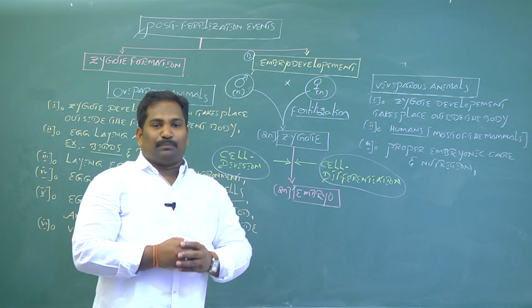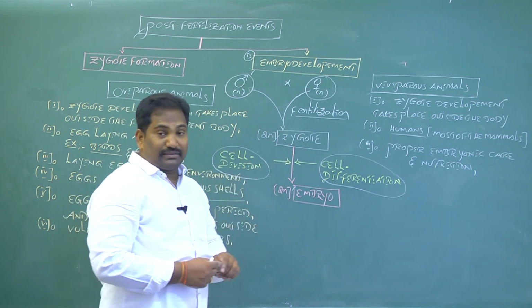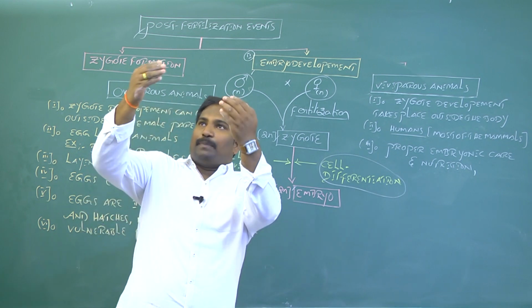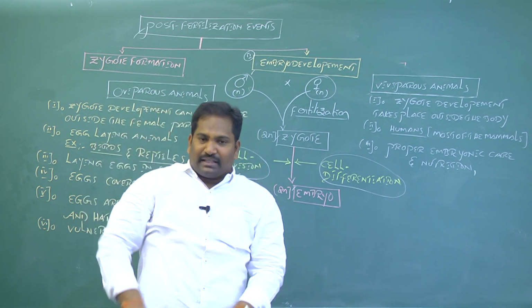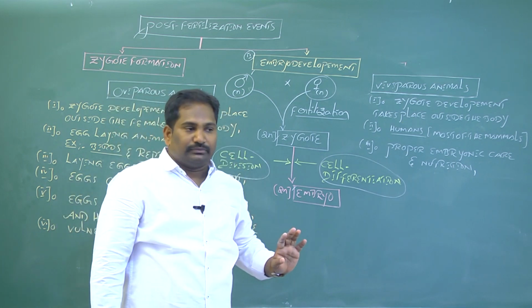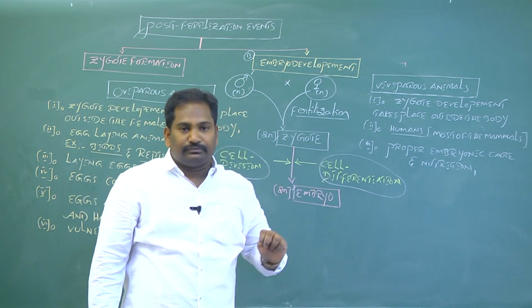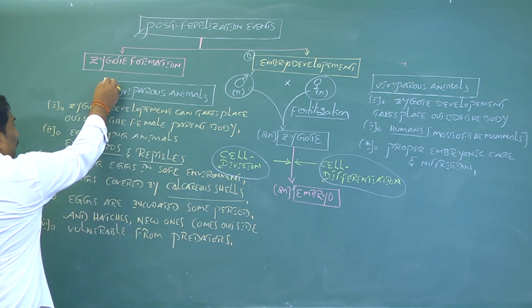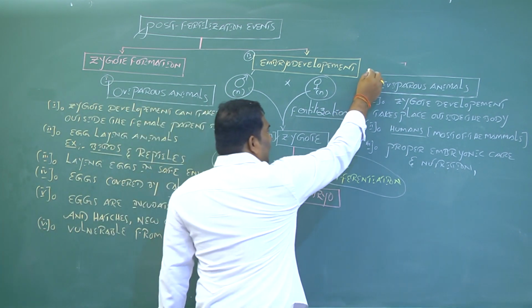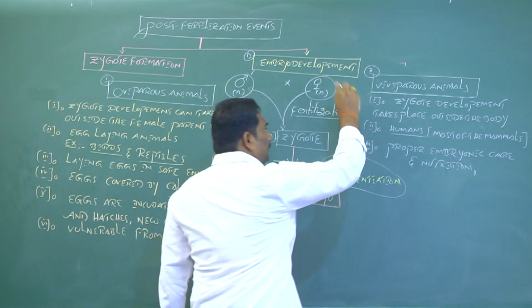The embryo development, or the zygote development, can take place outside the female parent body or inside the female parent body. Because of this characteristic feature, animals are of two types: oviparous animals and viviparous animals.